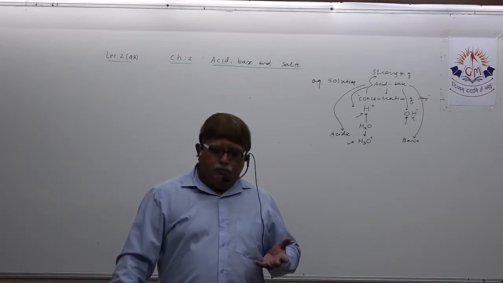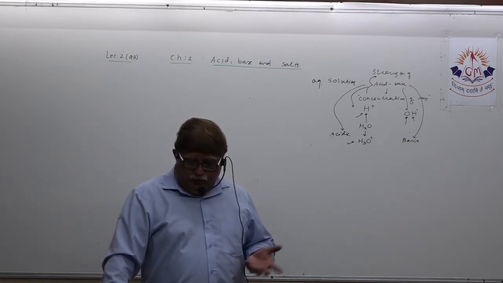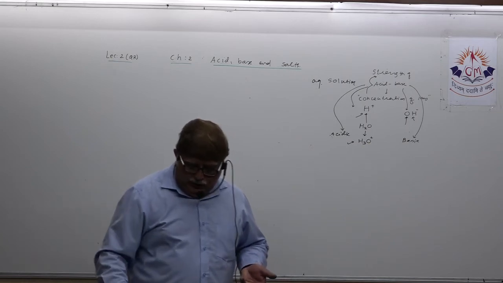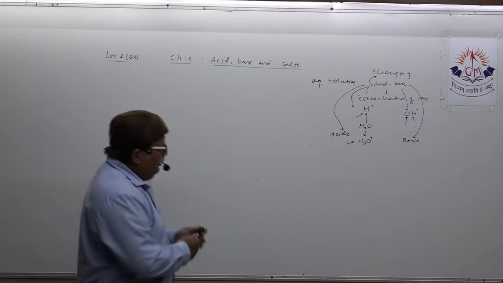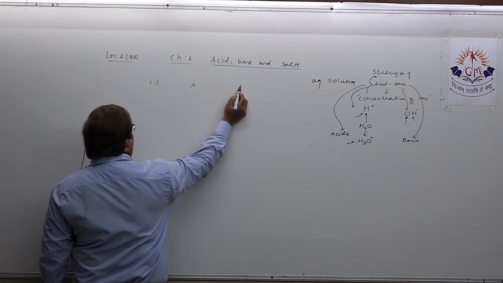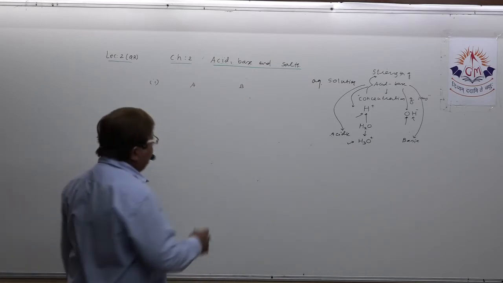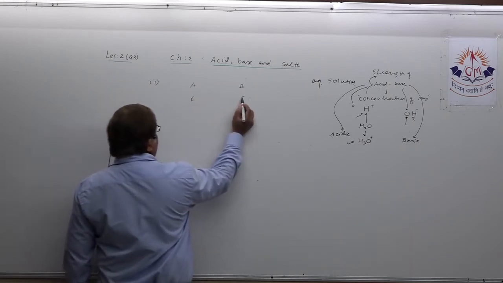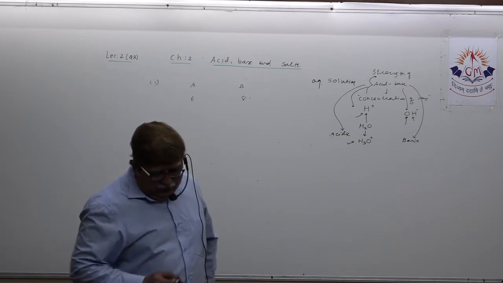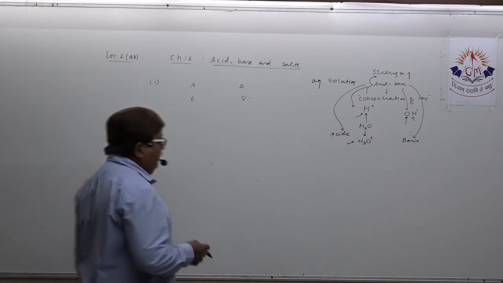You have two solutions, A and B. The pH of solution A is 6 and the pH of solution B is 8. Which has more hydrogen ion concentration, and which of these is acidic and which one is basic?